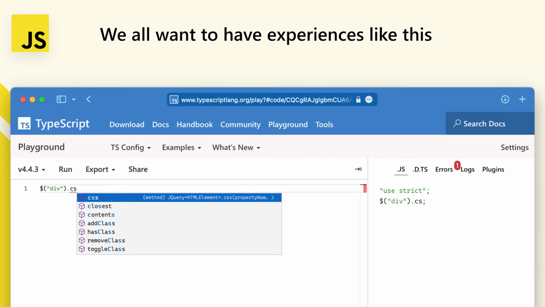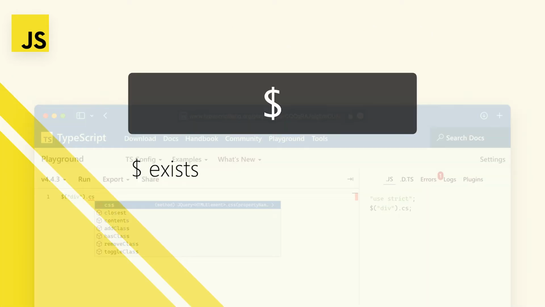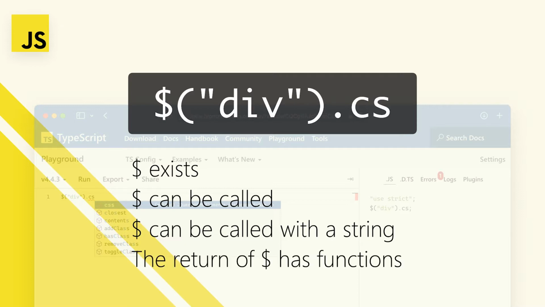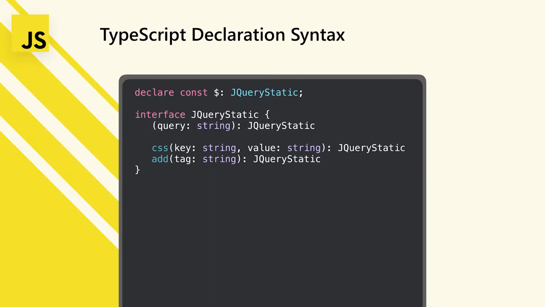One of the parts of TypeScript that was needed to do this was a way to declare things. Looking at the code we have here, we have to have a way to say $ exists. This identifier exists, and if you type $ in, then that is actually something. You then need to be able to say that not only does that something exist, but it can be called like a function. Then say that you can put a string into this function, as well as say that the return value of that function is this thing, and this thing has further functions that can be called on it, right?